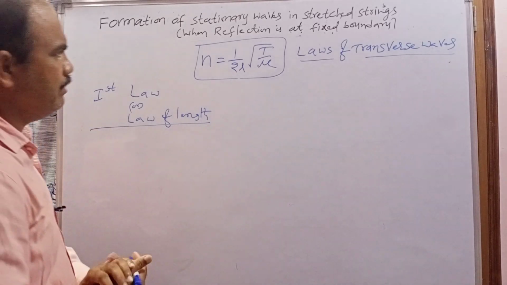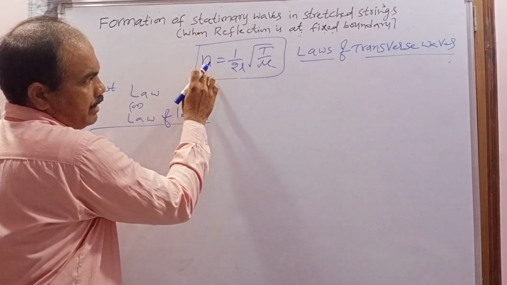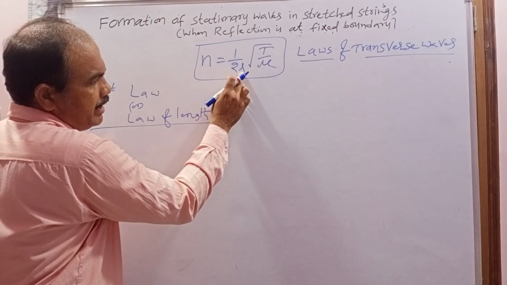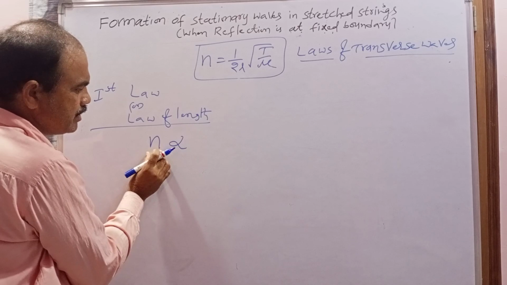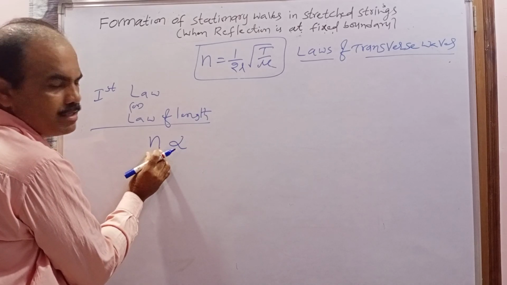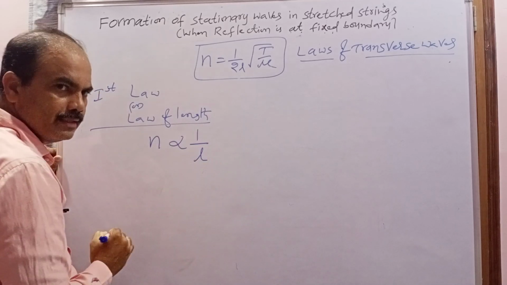What does the first law say? The first law gives the relation between the frequency and length.